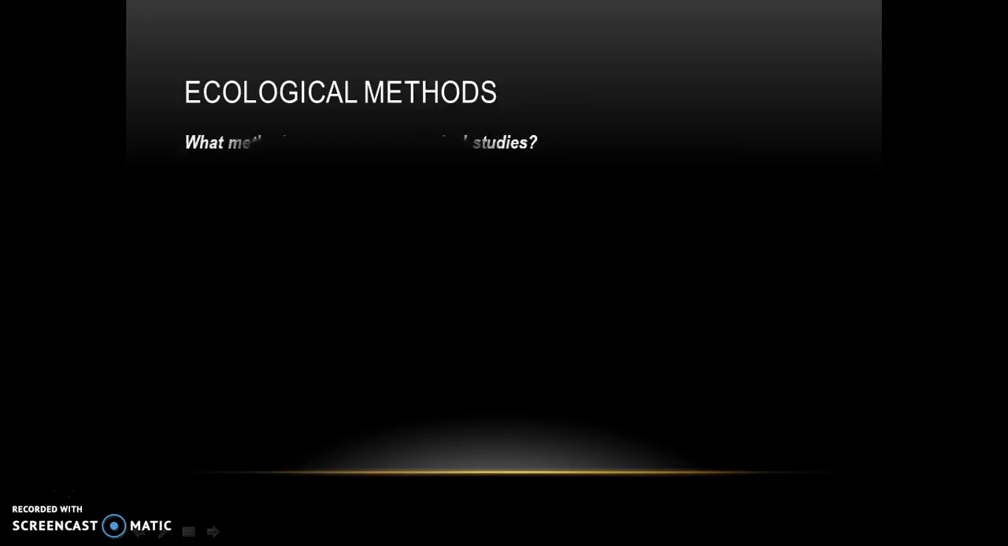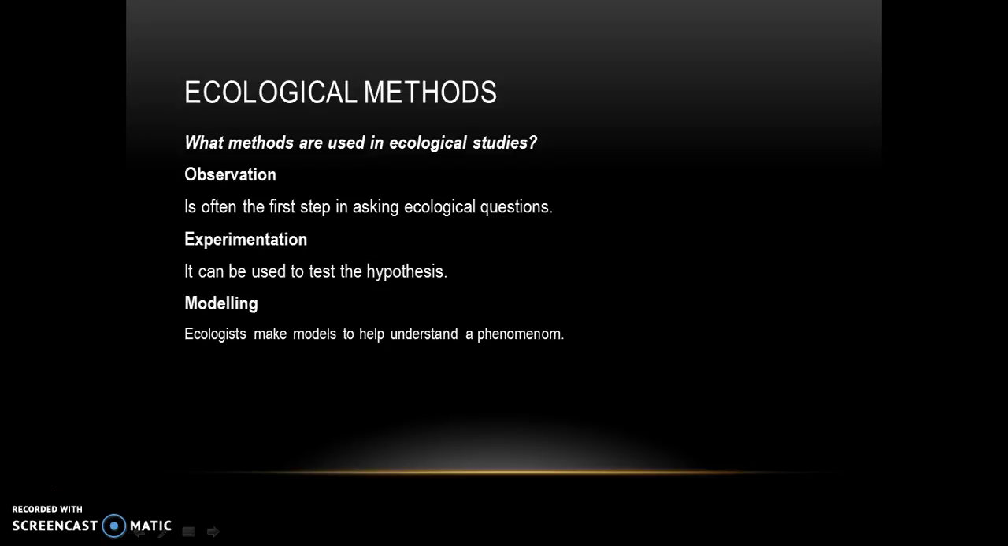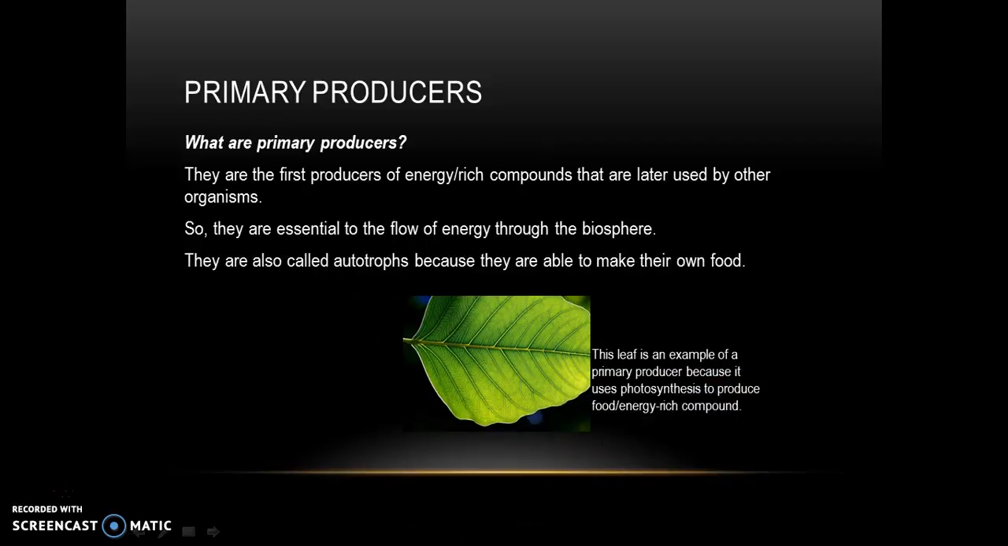Ecological methods. What methods are used in ecological studies? Observation, experimentation, and modeling. Chapter 3.2. Primary producers. What are primary producers? They are the first producers of energy-rich compounds that are later used by other organisms. So they are essential to the flow of energy to the biosphere. They are also called autotrophs because they are able to make their own food.